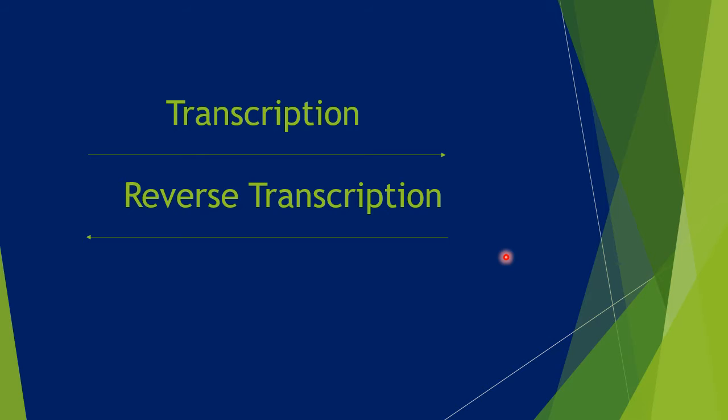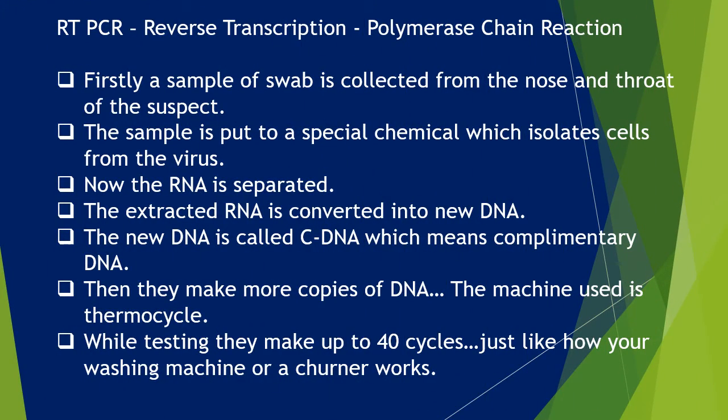Now, corona does not have DNA, it has RNA, and we do not have a machine to test the RNA. So what we are going to do is join the RNAs and make a DNA. So we join two RNAs? Yes, you're right. So when you join two RNAs, it becomes one DNA. Okay. So that is reverse transcription. Right? It's quite interesting, right? Yes.